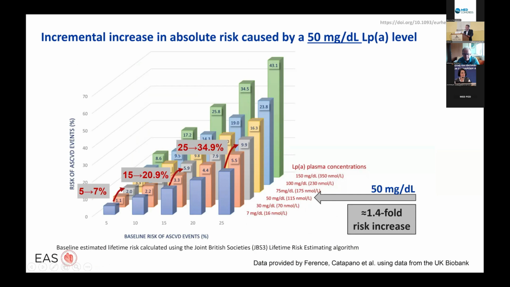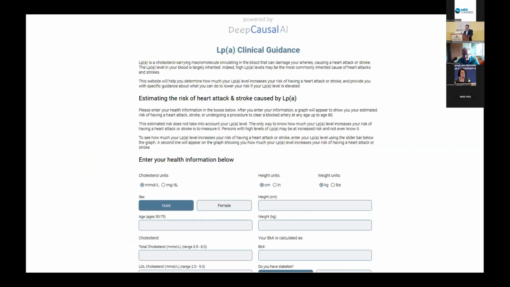For example, if you have an Lp(a) of 50, then you should multiply any given risk for traditional risk factors by 1.4, for example, which means that some patients belonging to the high risk category may now belong to the very high risk, or those belonging in the moderate risk category will go up to the high risk category.